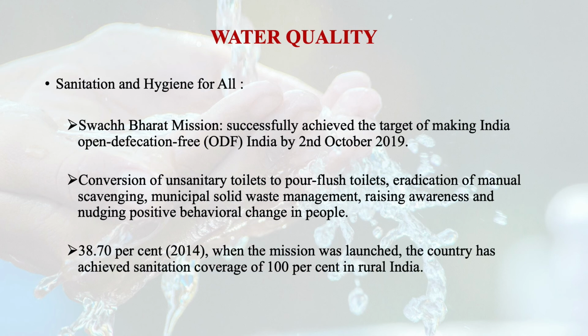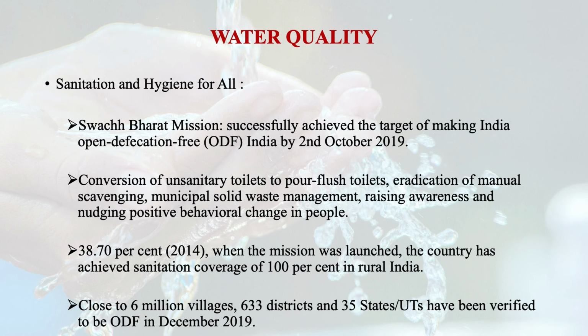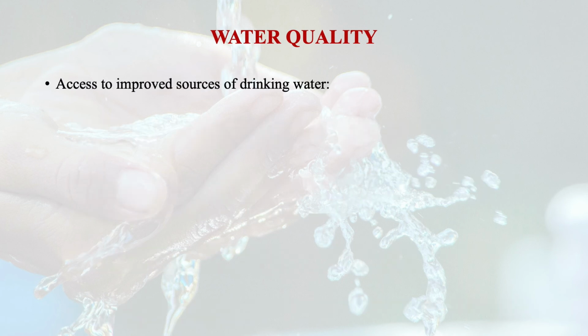We are progressing very sharply from 38.70% in 2014 when the Swachh Bharat mission was launched. Now we can say that we have achieved 100% coverage in rural India. Close to 6 million villages, 633 districts and 35 states and union territories have been verified to be open defecation free in December 2019. Access to improved source of drinking water.